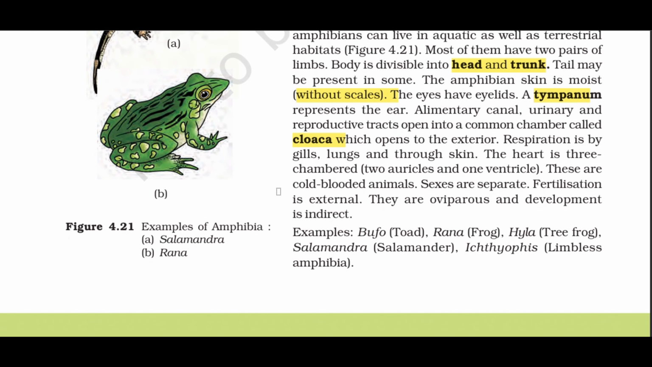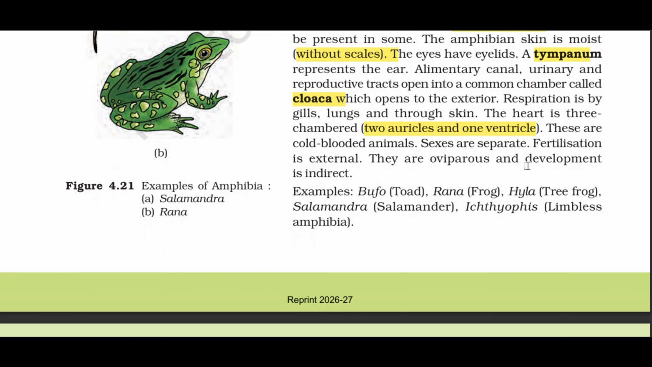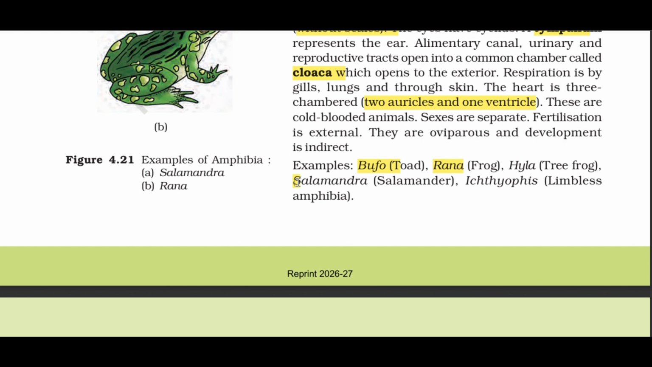Respiration is by gills, lungs and through skin. The heart is three-chambered, two auricles and one ventricle. These are cold-blooded animals. Sexes are separate. Fertilization is external. They are oviparous and development is indirect. Examples: Bufo, toad; Rana, frog; Hyla, tree frog; Salamandra, salamander; Ichthyophis, limbless amphibia.